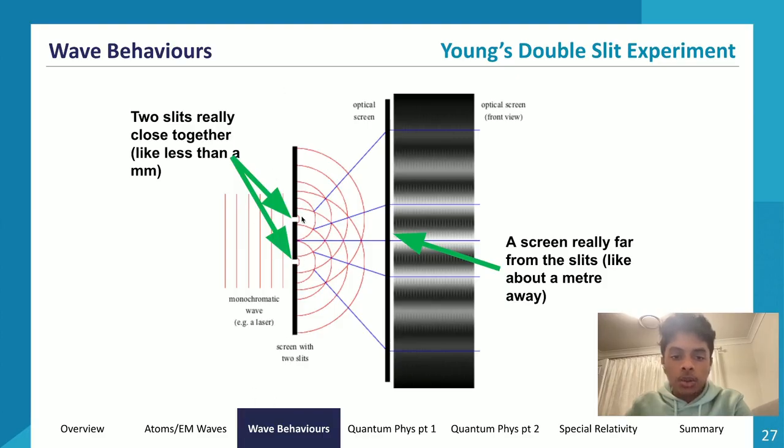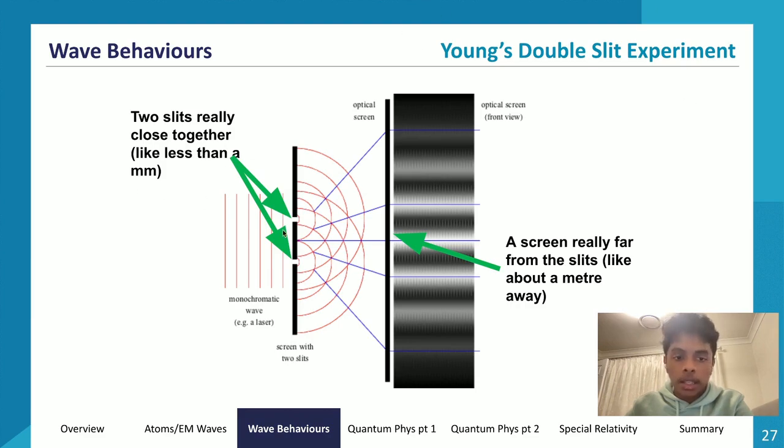As it hits these two slits, the wave diffracts through them and creates two point source waves. These two point source waves start radiating outwards, and the wave fronts, if you can see over here, start intersecting. As they intersect, that shows wave interaction. So these two slits are really close to one another. That's what you need to know in terms of describing Young's double slit experiment.